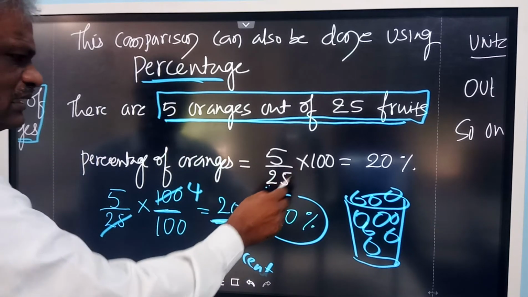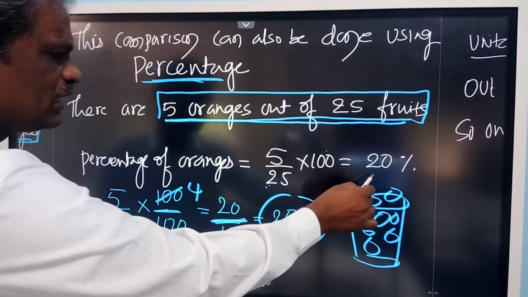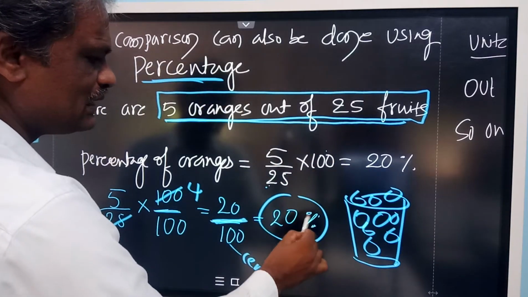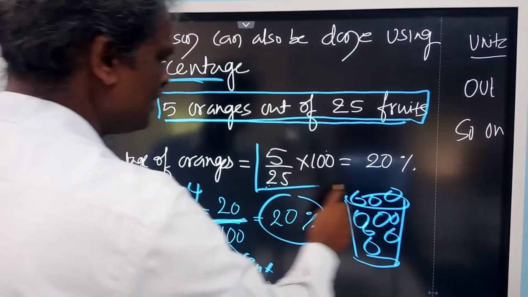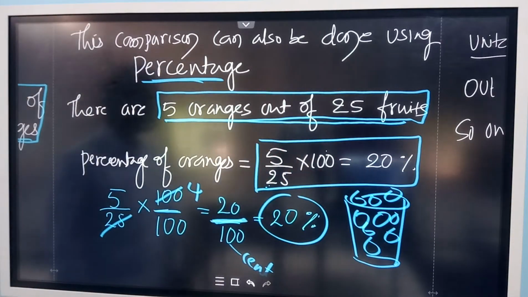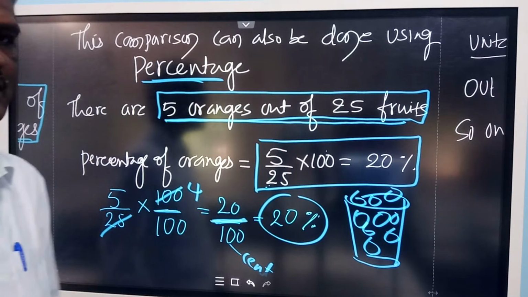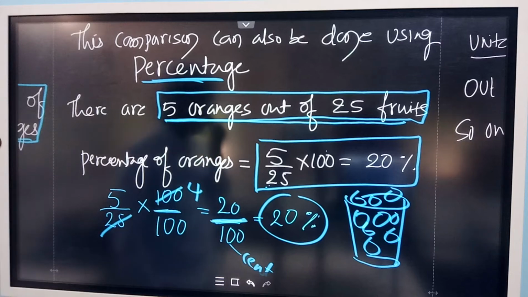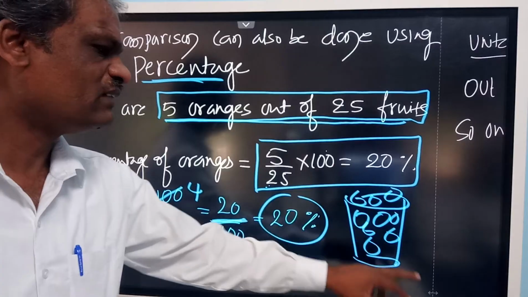Just for calculation, you write 100 and divide this one by 20, and write it in terms of percentage. In short, we write it like this: 20%. Multiply it by 100. Any ratio or fraction, multiply it by 100, so it converts into percentage. So that is the percentage of oranges.